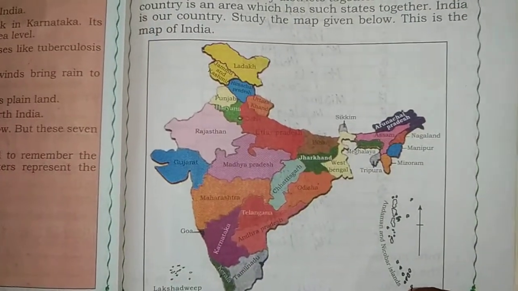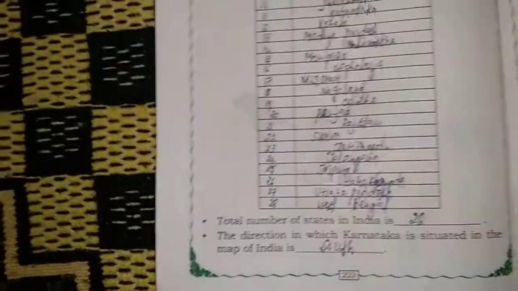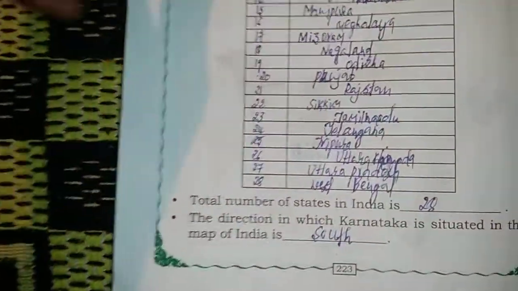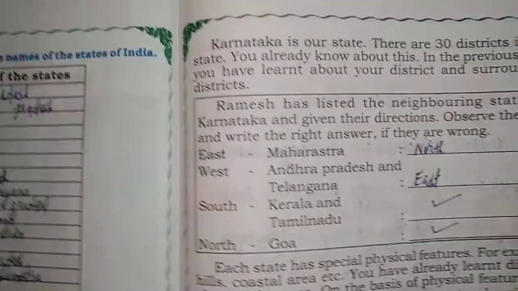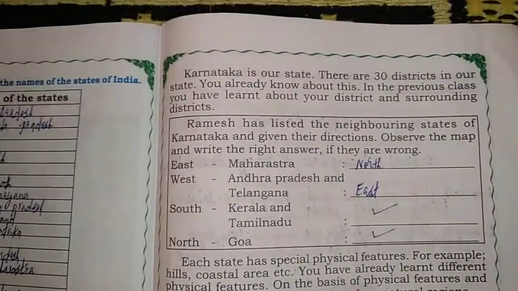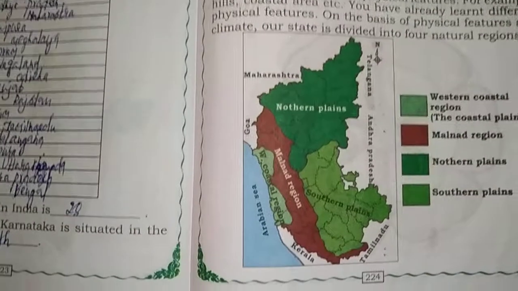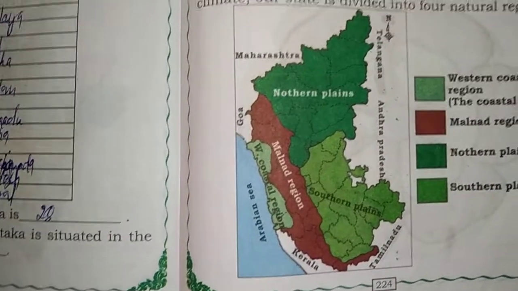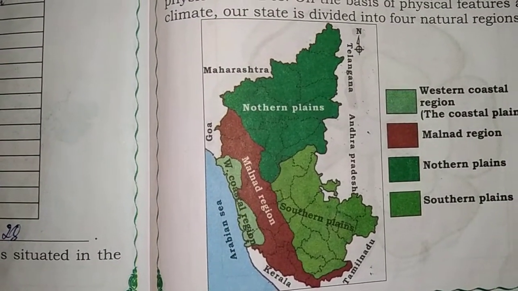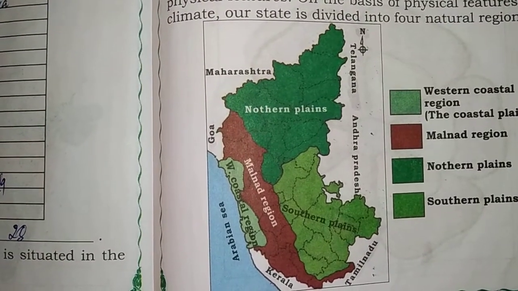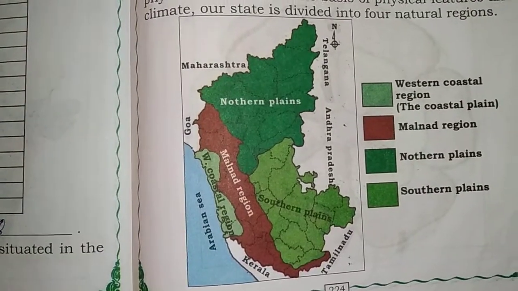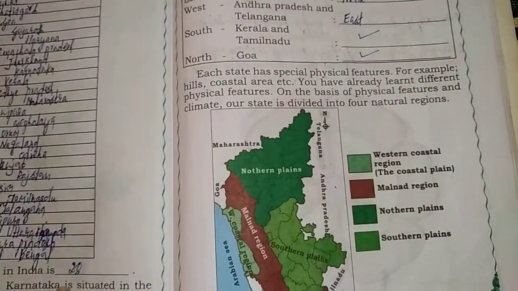So how many states are there in our country, and which are they? In which direction are the states situated? Which state is located in the east, west, south, north, and what are the physical features? How should we divide the country of India? On the basis of physical features. All these things we discuss here in this class.